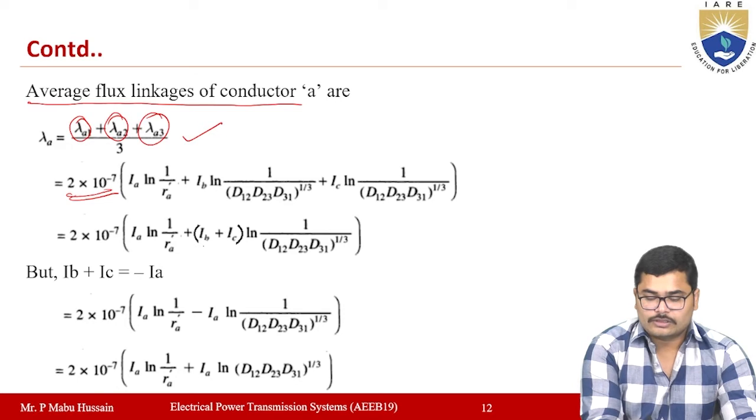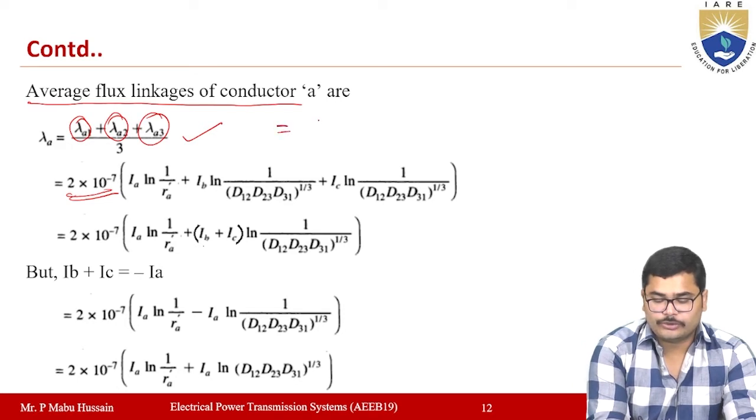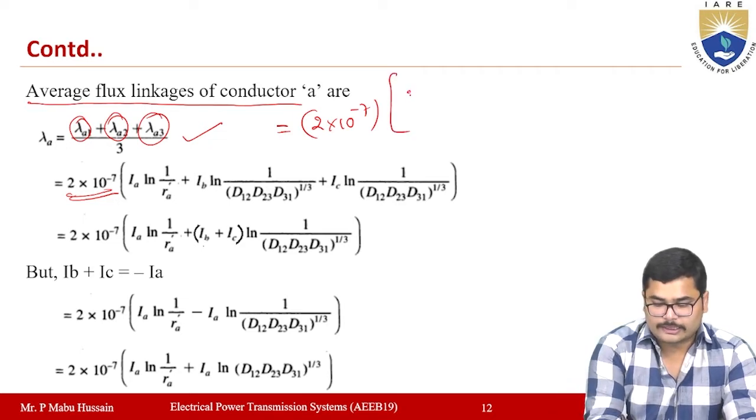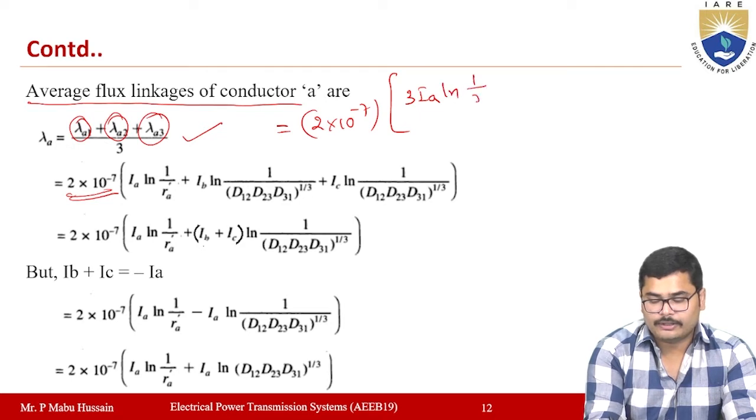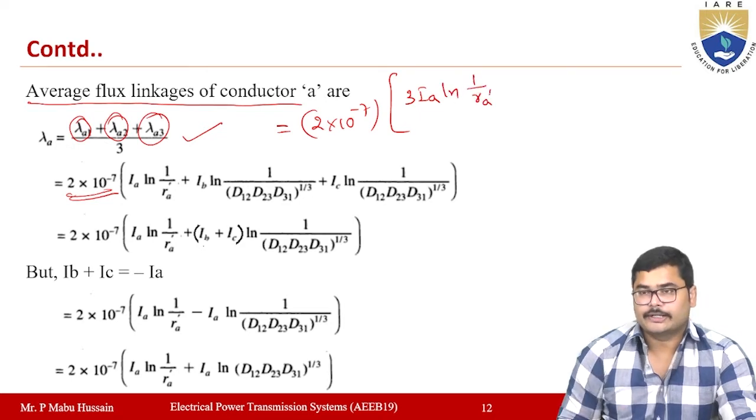Here I'm writing 2 into 10 power minus 7, and 3 IA ln 1 by RA dash.